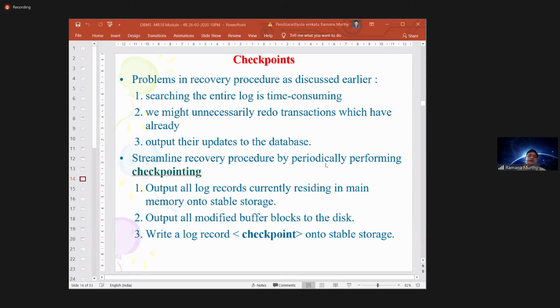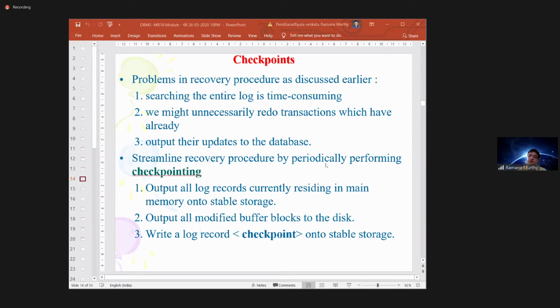So the thing is, in the last 2 database modification schemes, whether it is the deferred database modification scheme or the immediate database modification scheme, we are referencing the log file. The log file is a file or place where you are copying each and every write operation to the variables in the database. Clear?